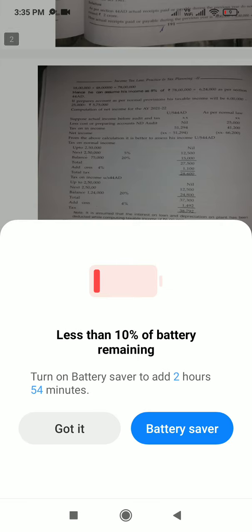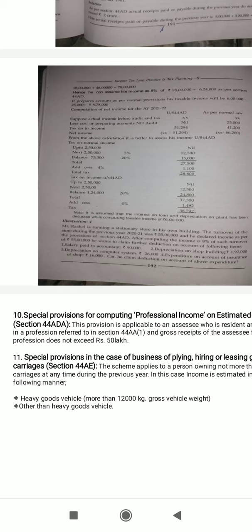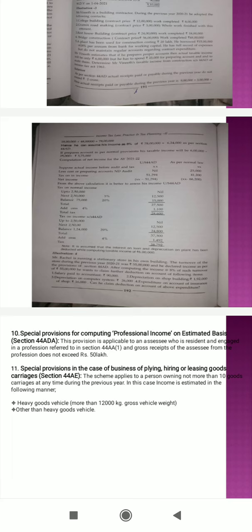And next, we have to discuss the remaining points of nature of business. Special provisions for computing professional income on estimated basis, that means section 44ADA. This provision is applicable to an assessee who is resident and engaged in a profession referred to in section 44AA subsection 1, and gross receipt of the assessee from the profession does not exceed rupees 50 lakh.